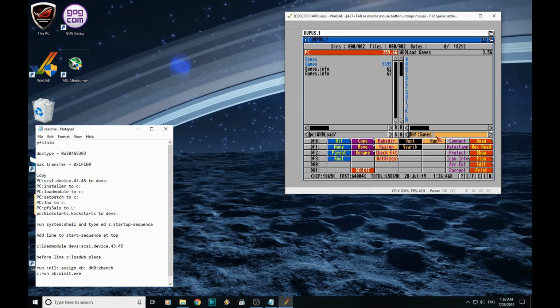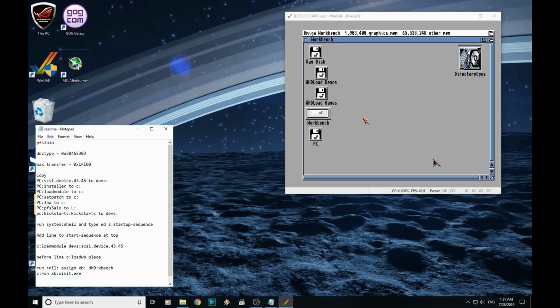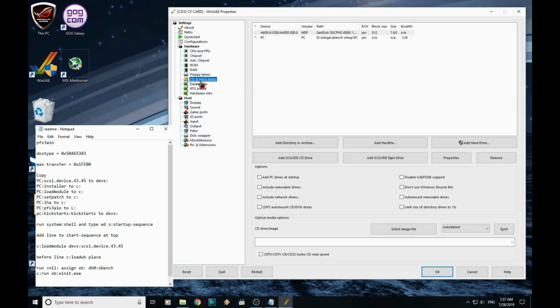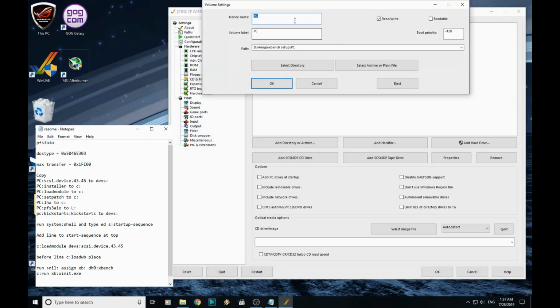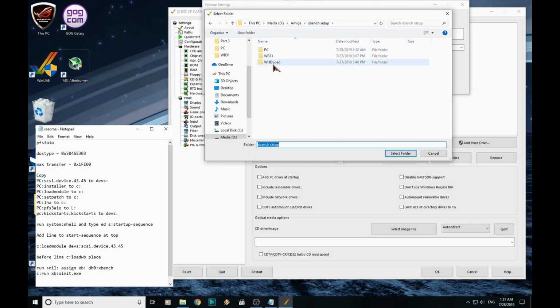Likewise, if we do the same with demos, so it's DH2, select demos from the PC folder and copy that across. Right. We just need to jump back into the emulator quickly, so F12. We can turn these off now, we don't need them anymore. So here on the hard drives tab, we're just going to modify this. We're finished with our PC directory, so we're going to change the directory to wherever our WHDLoad files are saved.